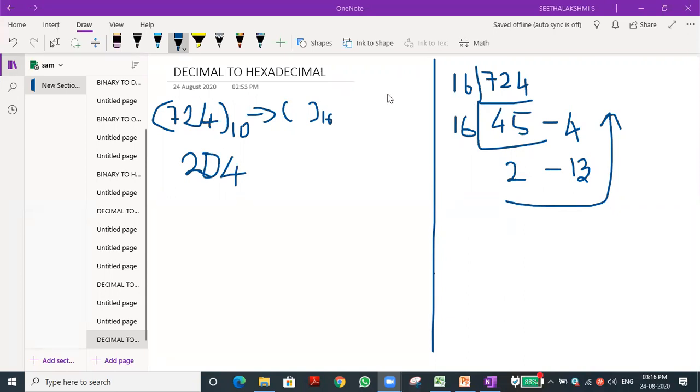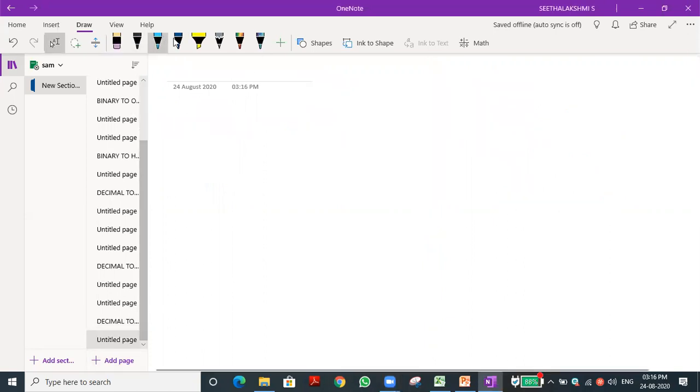Sir, so now we have seen how to do the integer part. If it is a decimal number, how to do it? Let me see. Okay, this time I am adding one page. Same thing, we will take a number. Tell any decimal number. 0.1.